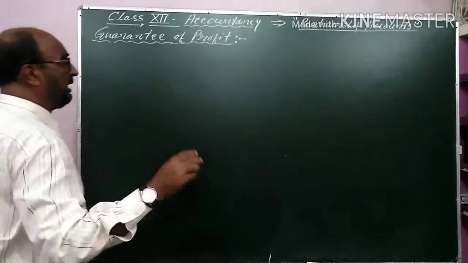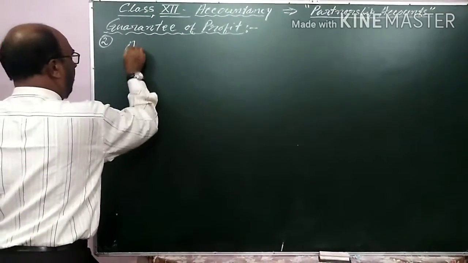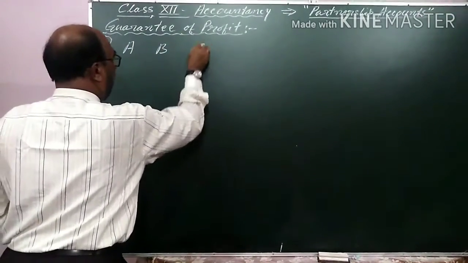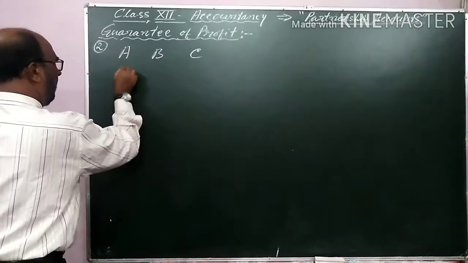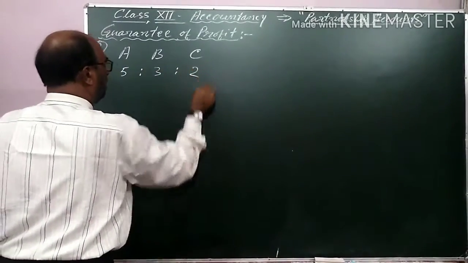Students, I am giving another example, example number 2. A, B and C are partners and I am using the same ratio, 5:3:2.